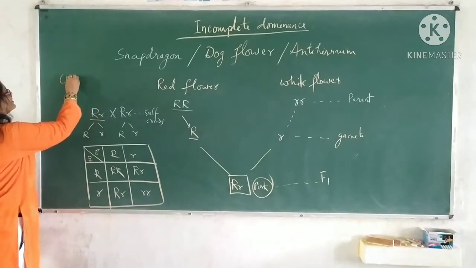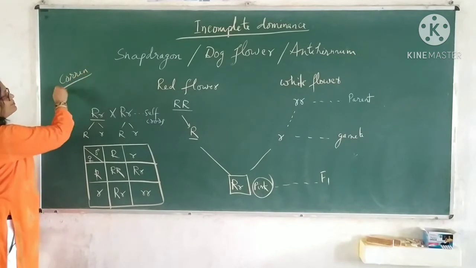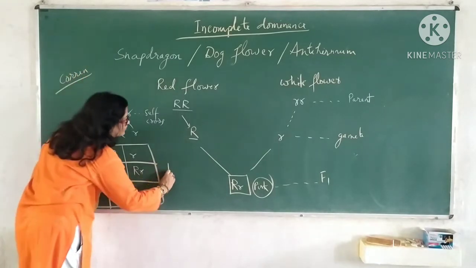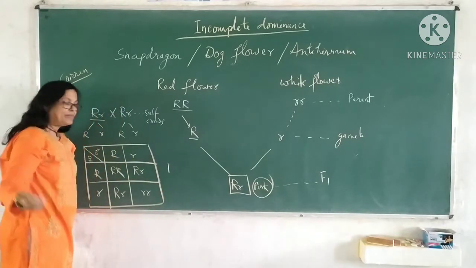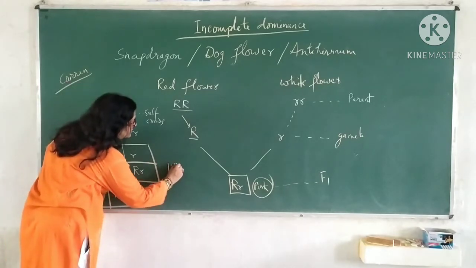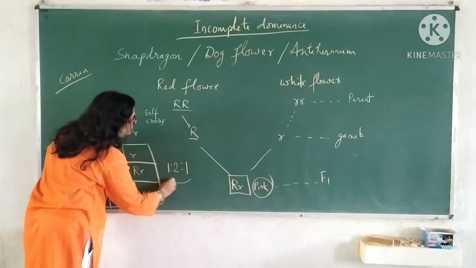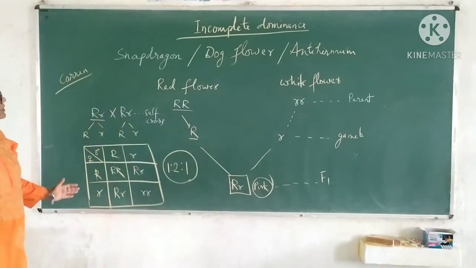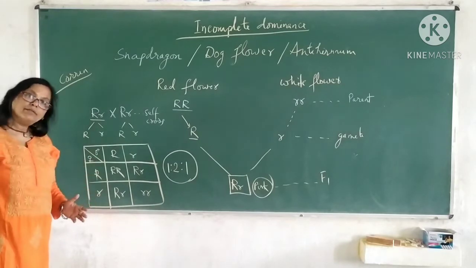Actually, Correns performed the experiment and he found this deviation. And both the phenotypic as well as genotypic ratio is 1:2:1. So this is a very interesting example of deviation from the Mendelian.